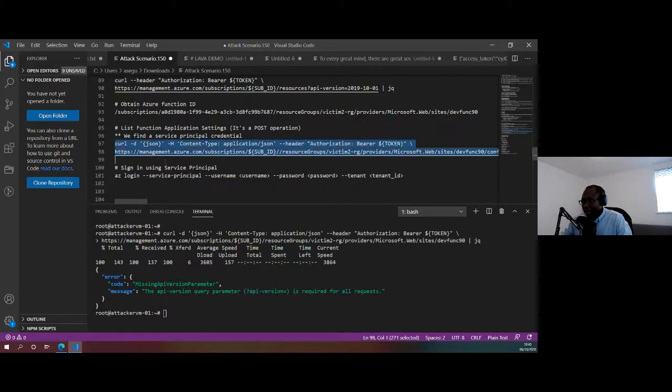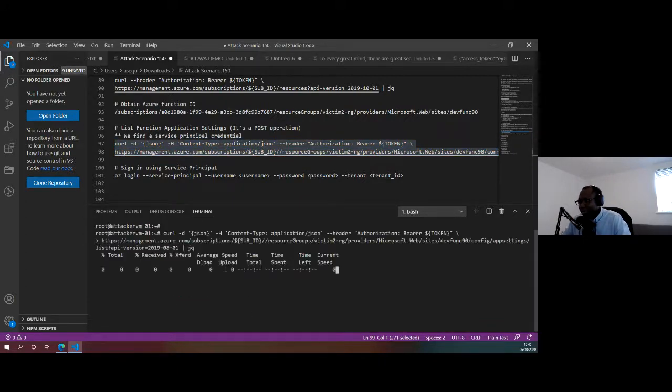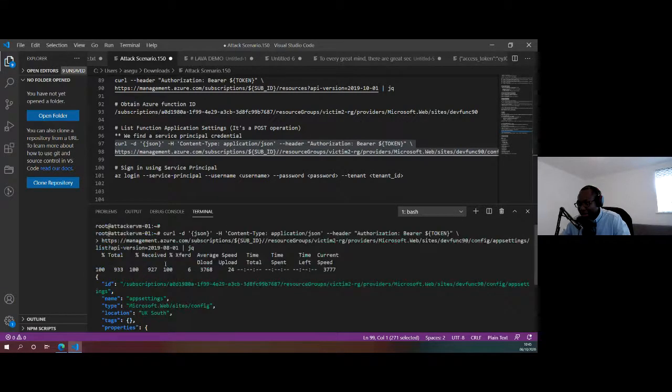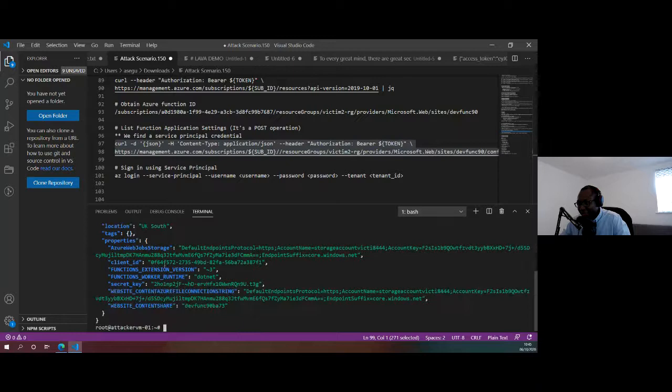So get that, clear the screen, and there we go. We got some information about what's going on in that Azure function. Just looking through that, I can see there's a secret key there. I can see there's a client ID there. An attacker could then use that information that's now been obtained to begin to look through the environment.